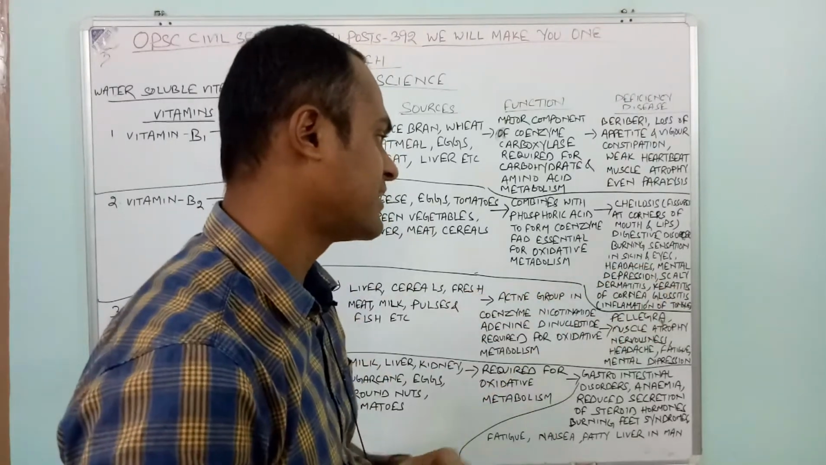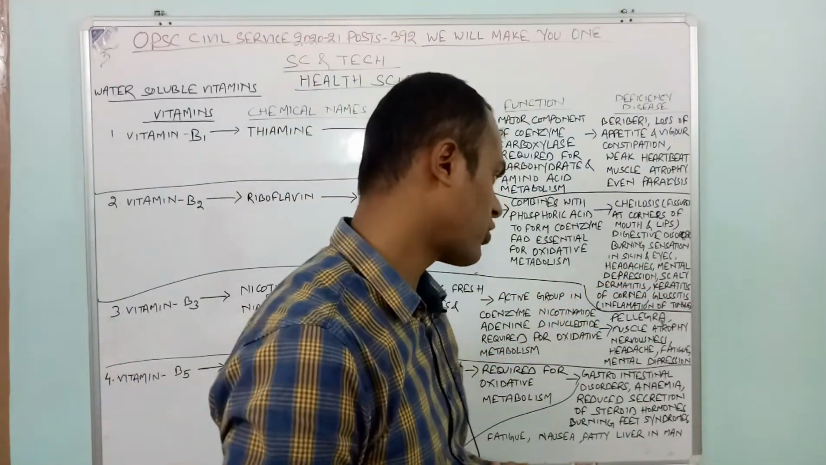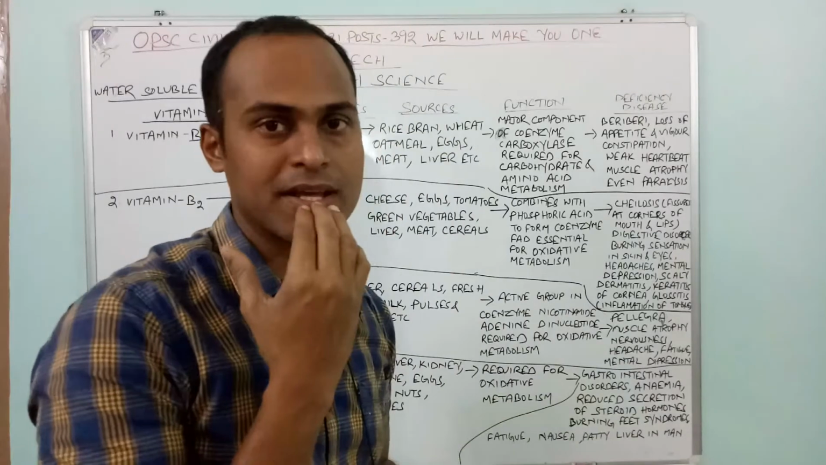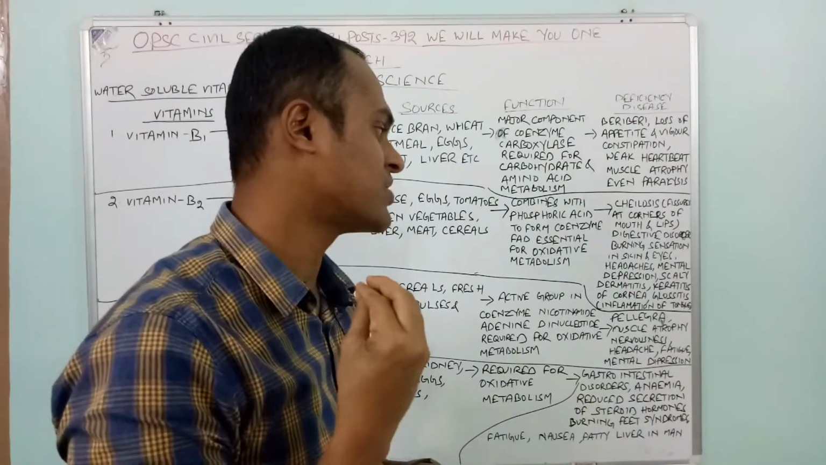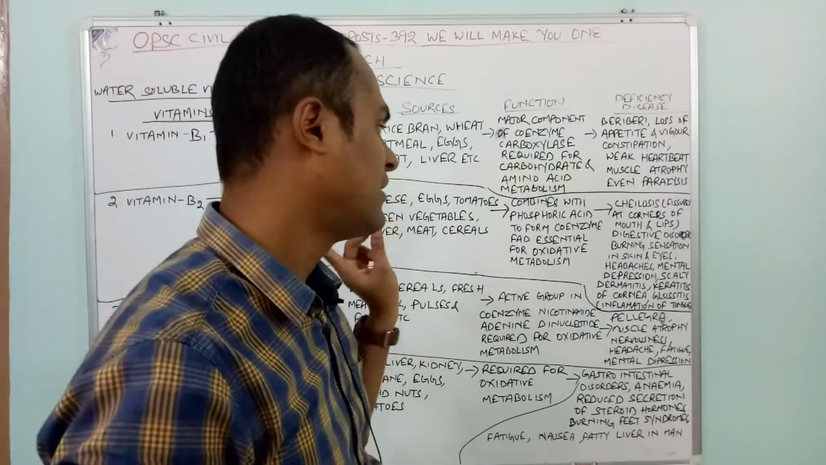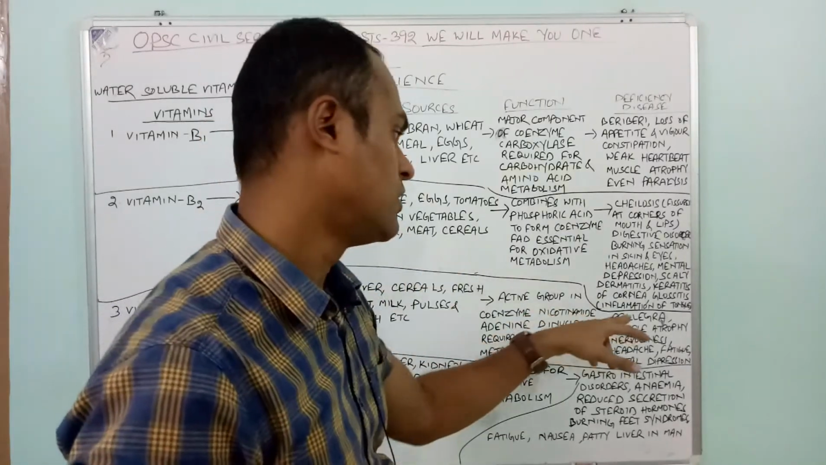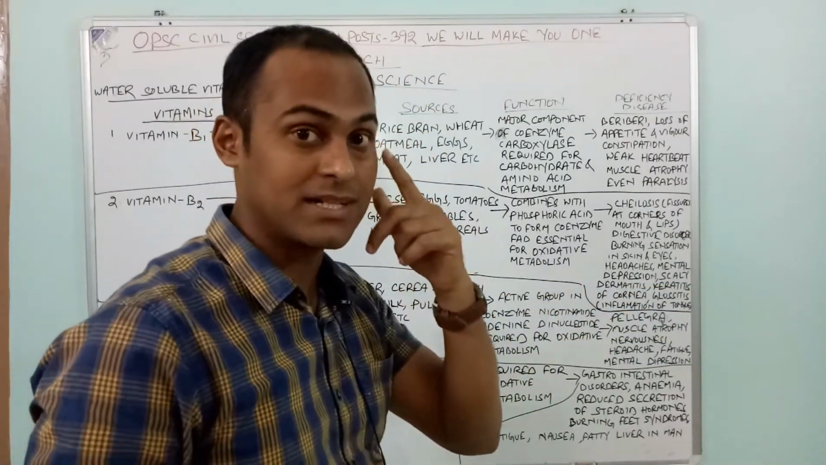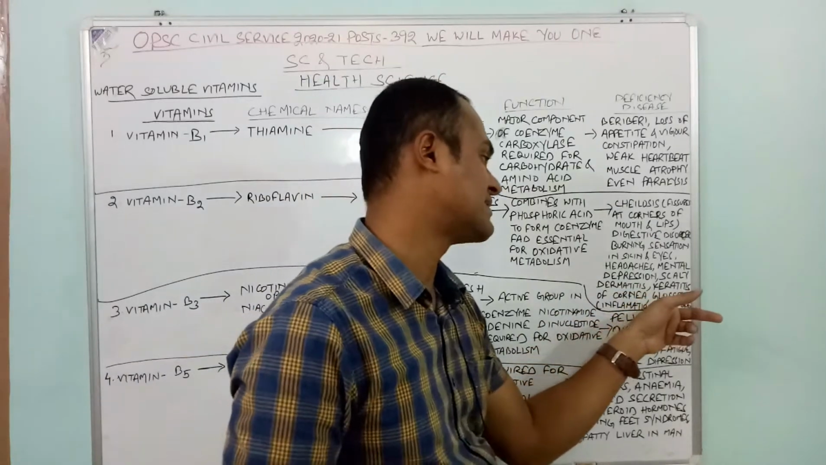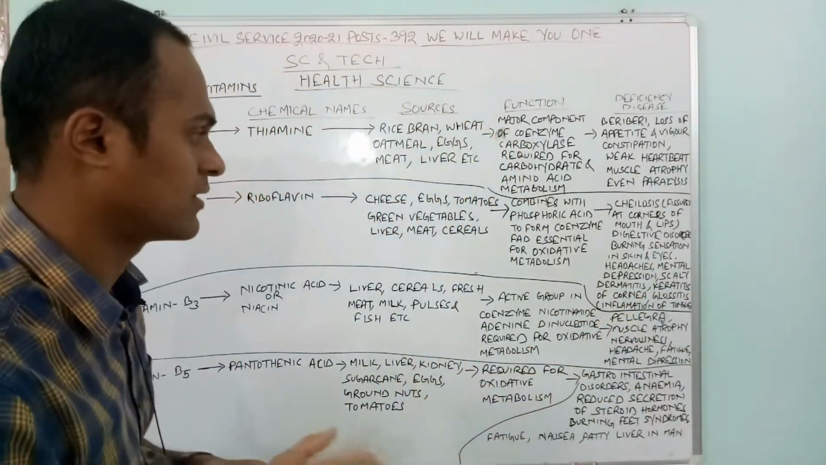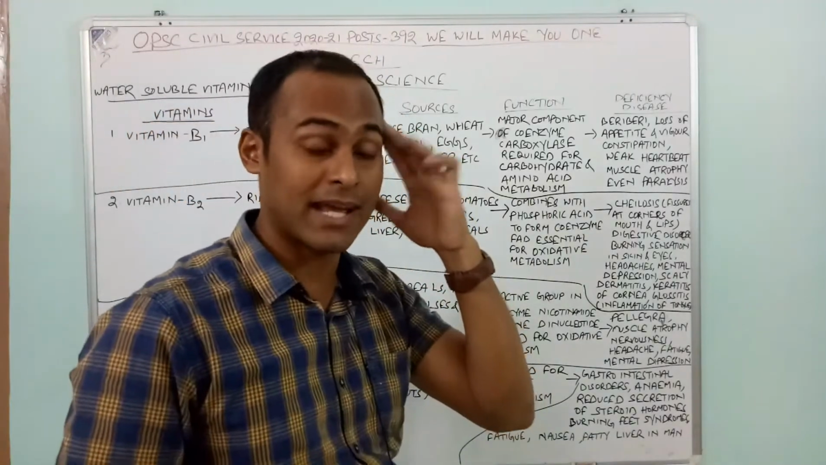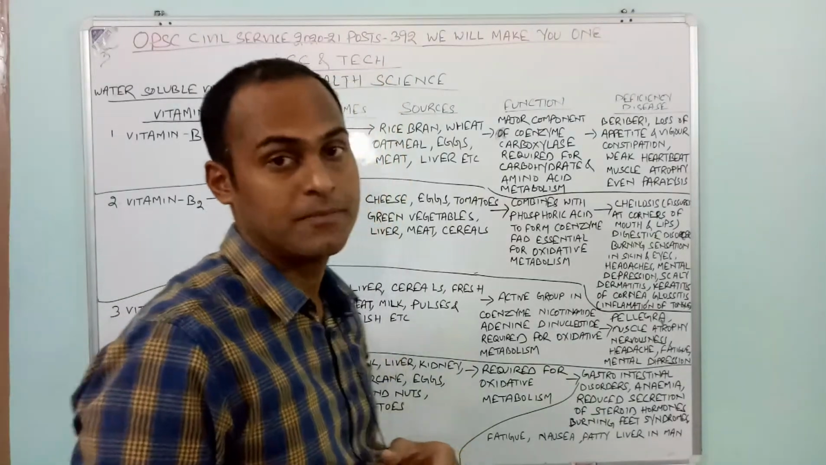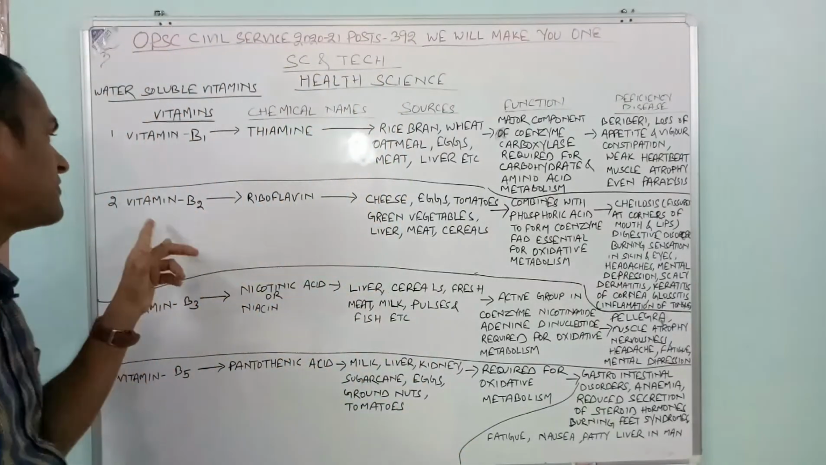headaches, mental depression, scaly dermatitis, then keratitis of the cornea. Then glossitis, inflammation of the tongue. Some people might be having inflammation of the tongue. That is also a result of deficiency of vitamin B2. Keratitis of the cornea; the cornea is present in the eyes. Glossitis is inflammation of the tongue. Some people will have headaches, as well as mental problems, that is mental depression. Those are also problems of vitamin B2 deficiency.